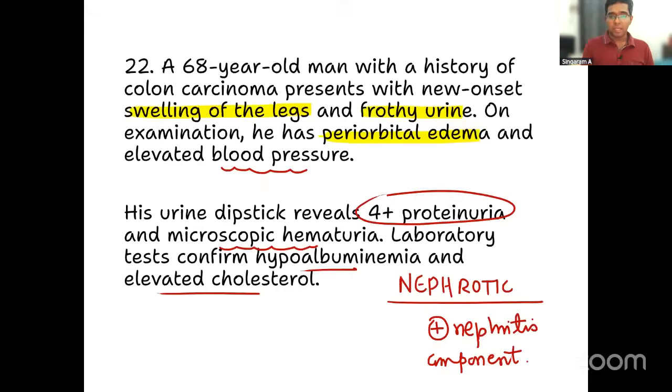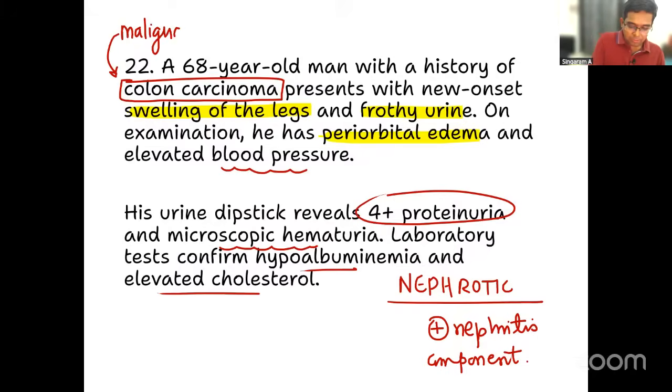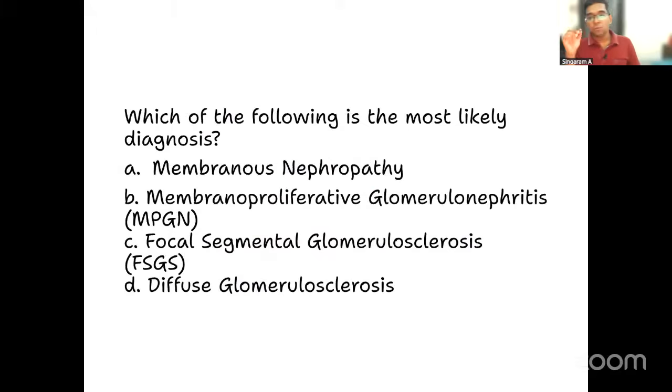You should not forget one important clue given in the beginning. What is that? It is a patient with a history of colon carcinoma. So it means this condition is associated with malignancy. So tell me, which of these 4 options is associated with malignancy? That will be the most important clue in this question.